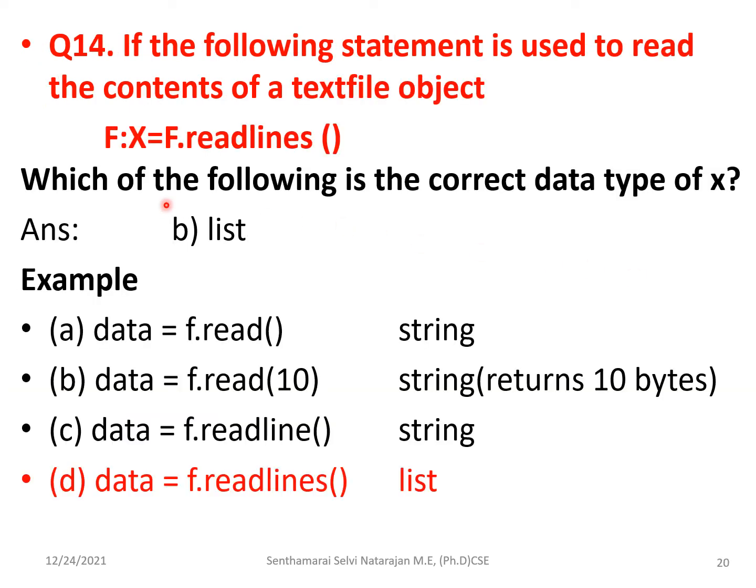Moving to the 14th question, here they are asking for the data type of this variable x. I have given one example related to this. They have given it as x and I have taken it as data. So data is equal to f.read(), then the data type of that is string. If it is like this, reading 10 bytes, it is also the data type string. readline() is also of the data type string. But here they are asking for this one, and here it is a list. So I have included all this.